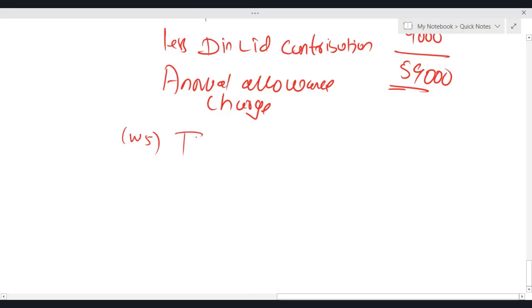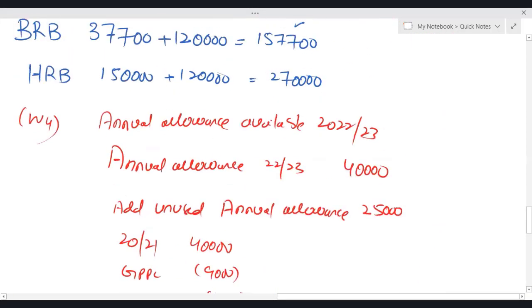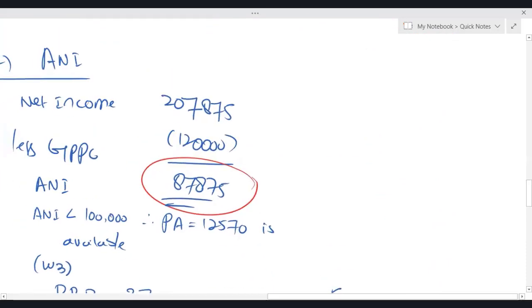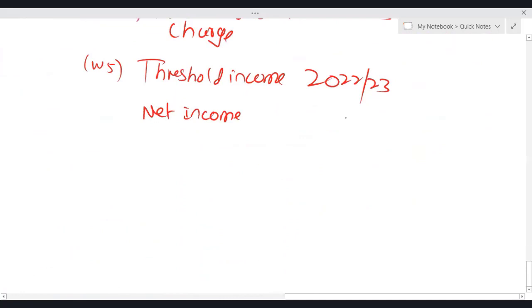So let us deal with threshold income. The tax year we are working is 22-23. Net income 2,07,875, less gross PPC.